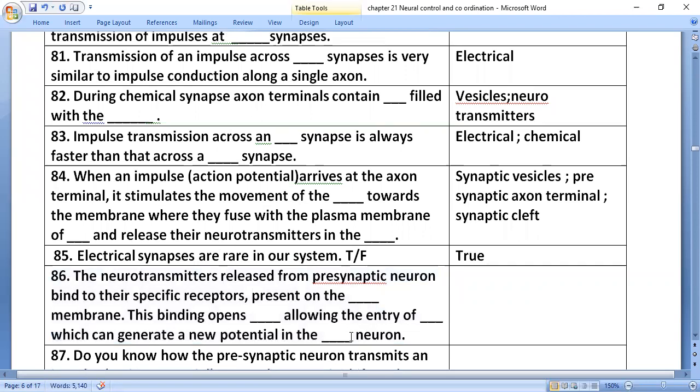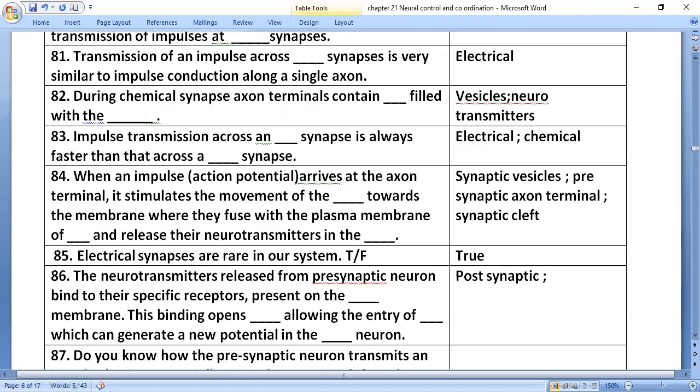The neurotransmitters released from the presynaptic neuron bind to their specific receptors present on the postsynaptic membrane.